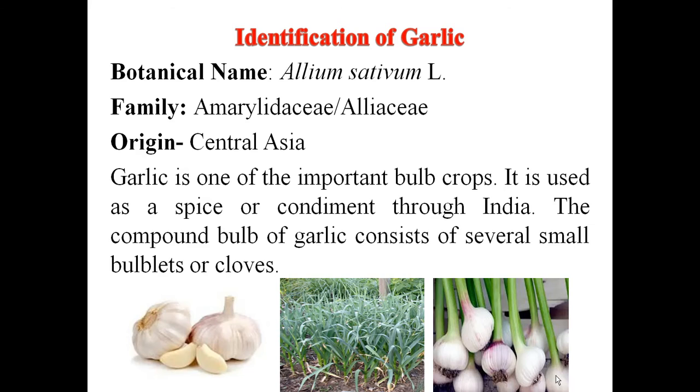Next one is a garlic. Botanical name of garlic is Allium sativum, family Amaryllidaceae or Alliaceae, origin Central Asia. Garlic is one of the important bulb crop. It is used as a spice or condiments throughout India. The compound bulb of garlic consists of several small bulbils or cloves. You can see the picture of garlic.